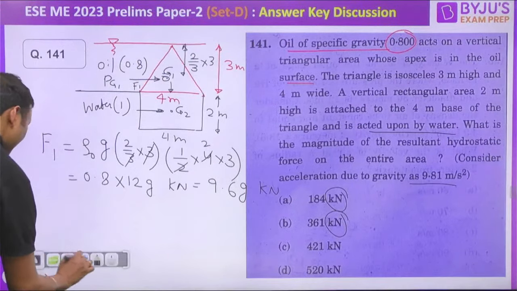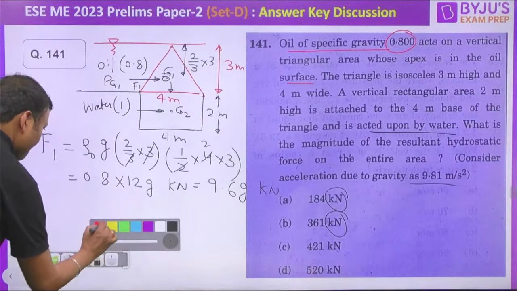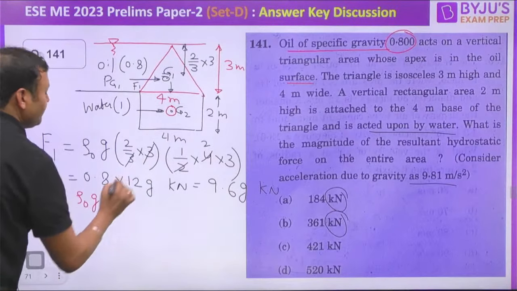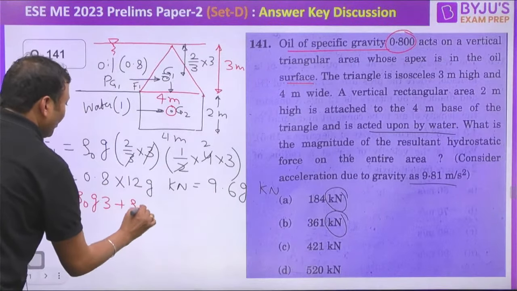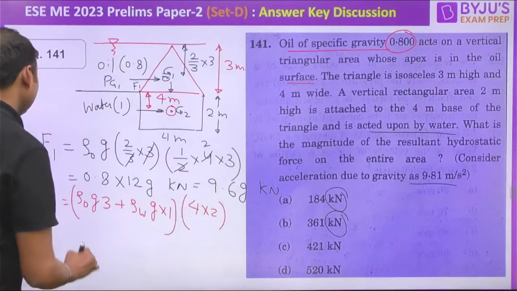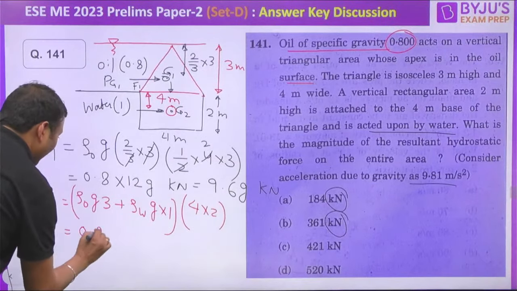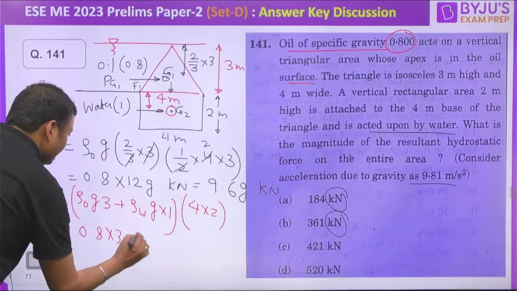Similarly, let us find out F2. To find out F2, we need to find out the average pressure, which is the pressure at G2. So we can say the pressure at G2 will be equal to rho of oil into g into 3 plus rho of water into g into this distance, which will be equal to 1. This is the average pressure into area 4 into 2, isn't it? So we can write it as 0.8 into 3 plus 1 into 1, multiplied by g into 8.